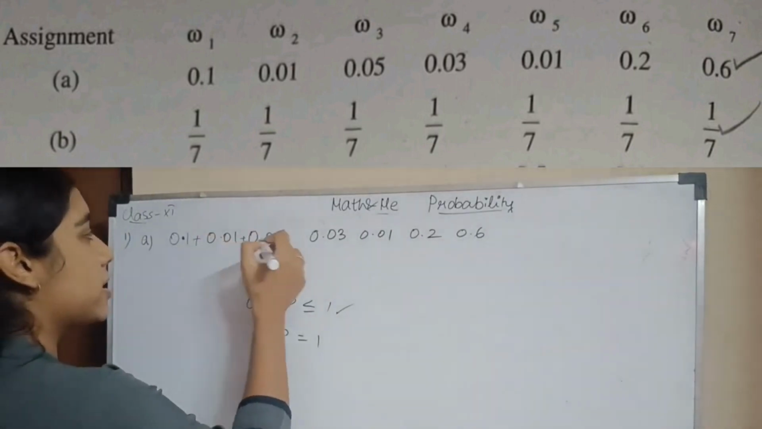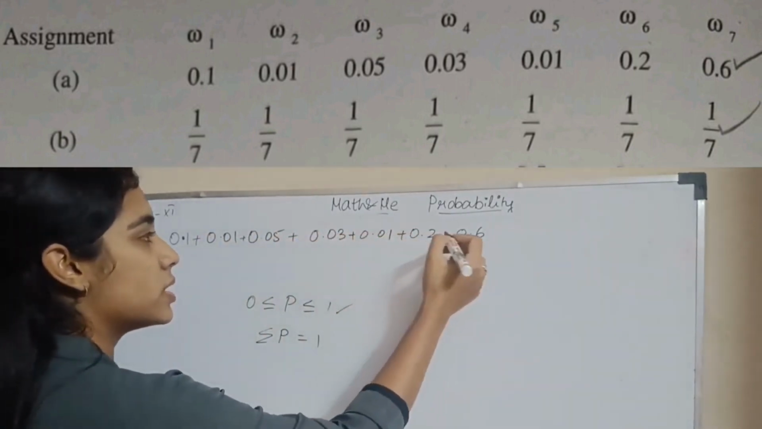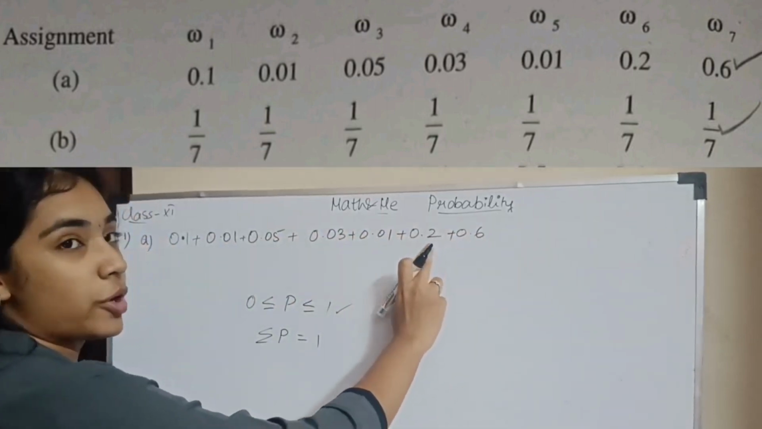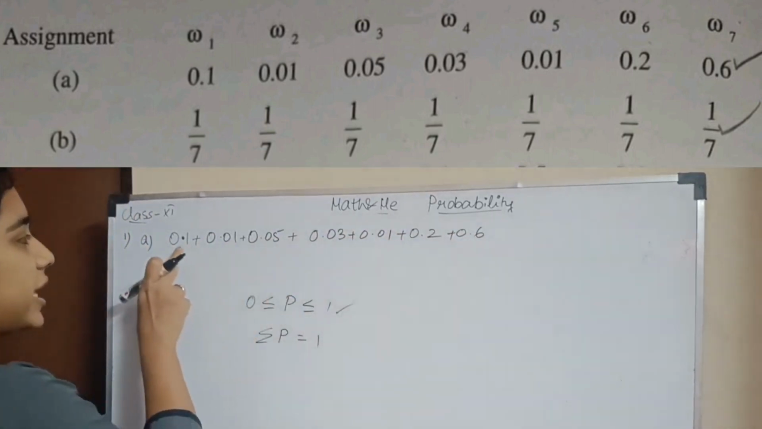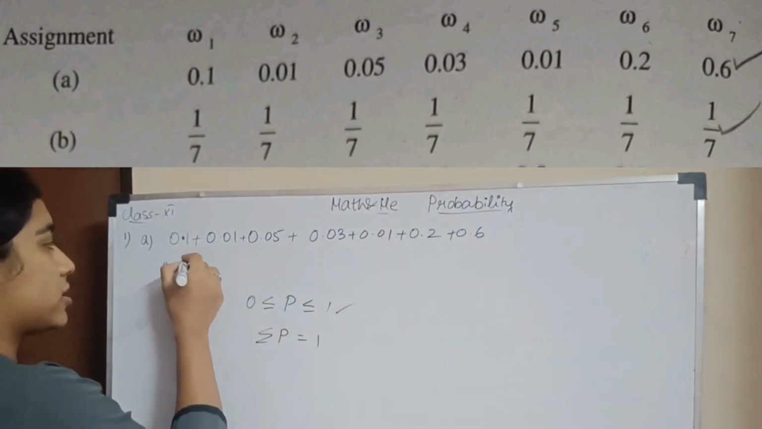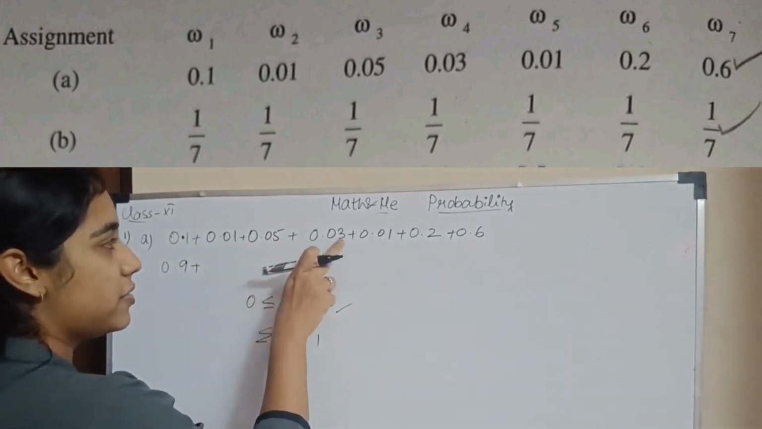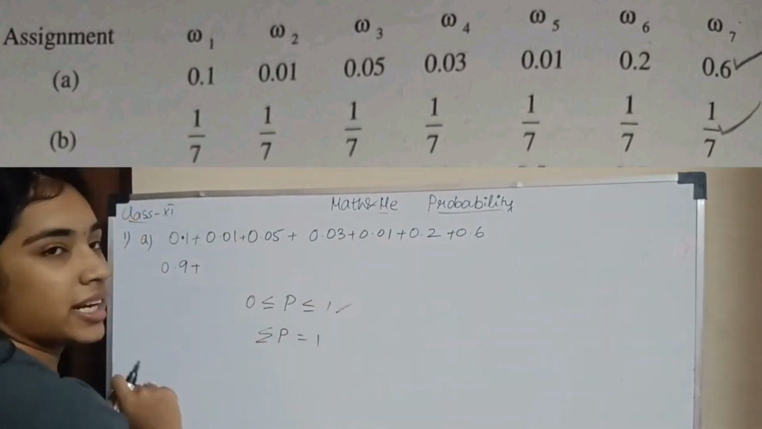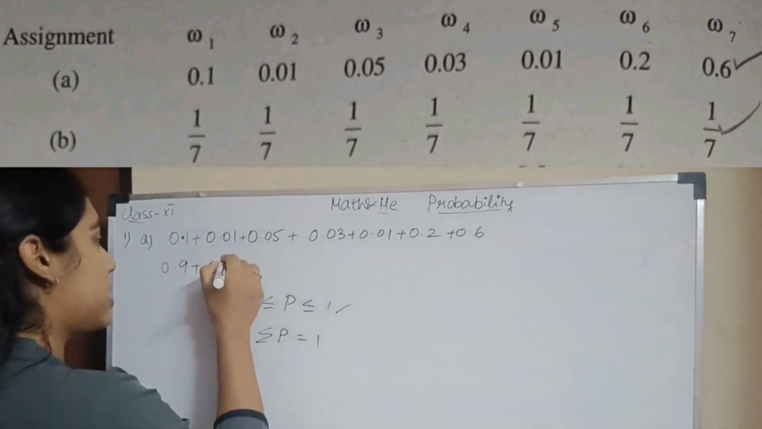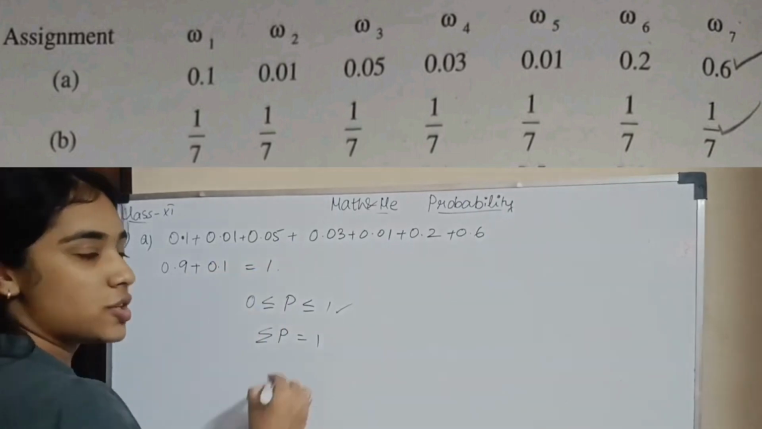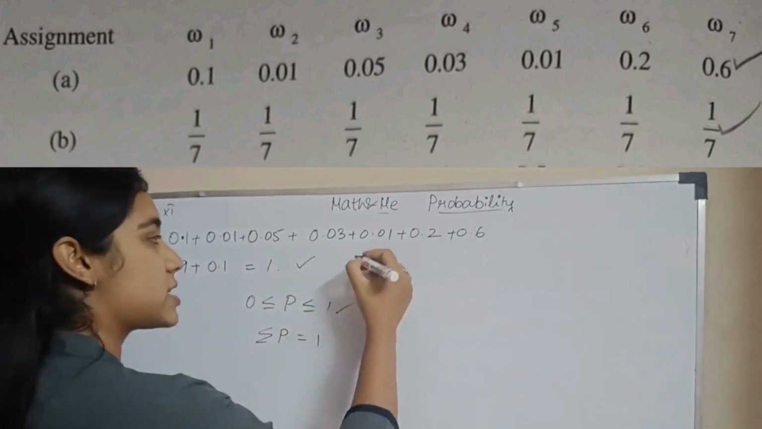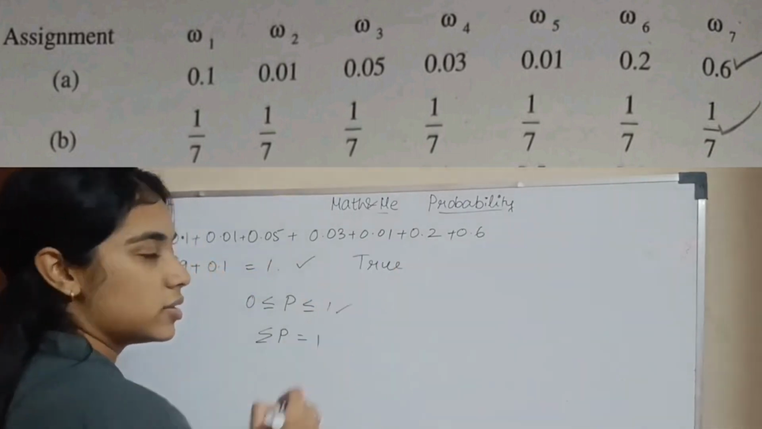What do we get when we add all of these? 0.6 plus 0.2 is 0.8. 0.8 plus 0.1 is 0.9. 0.9 plus the rest, which is 0.05 and so on, comes to 0.1. 0.9 plus 0.1 is 1. So the condition is satisfied. So for the first subsection, true. Okay.